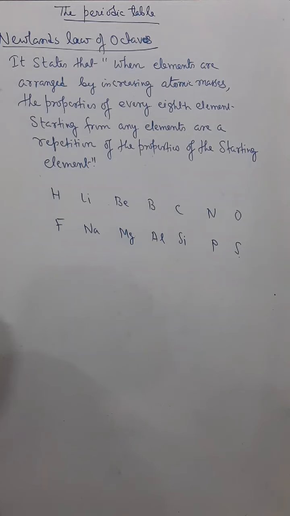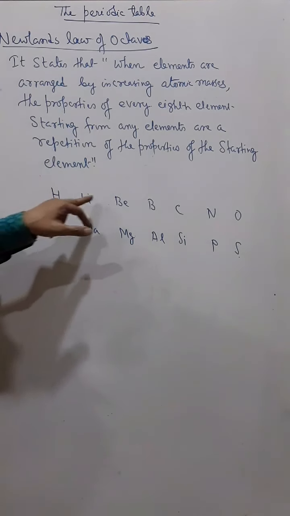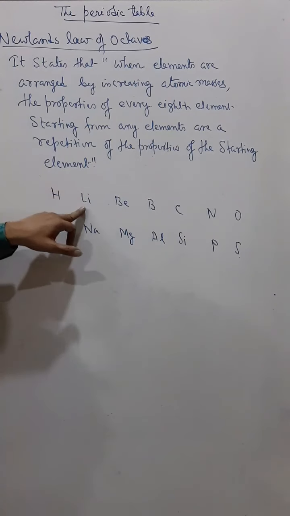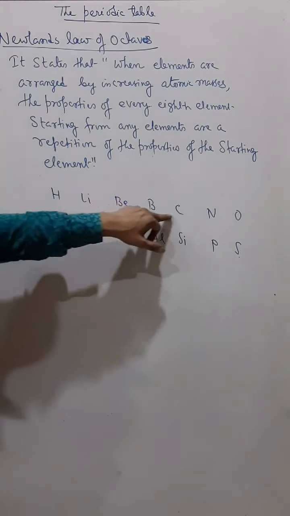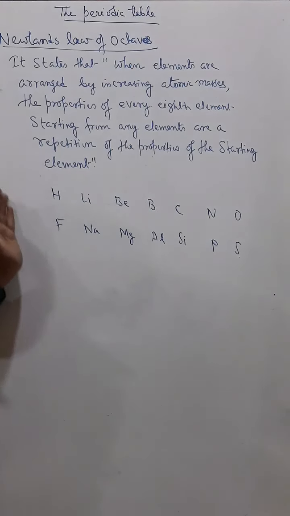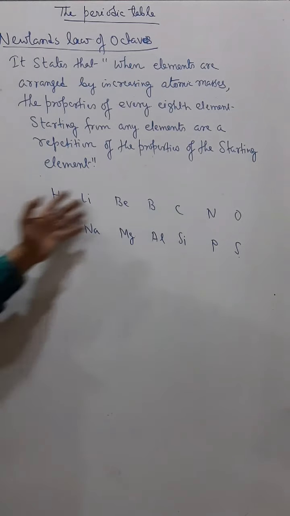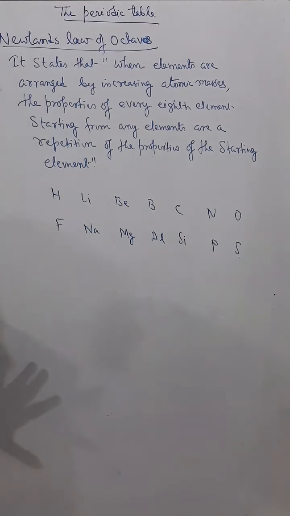That means he proposed that we should first arrange all the known elements according to increasing atomic weight. The lowest atomic weight is hydrogen, then lithium, then beryllium, then boron, carbon, nitrogen, oxygen. Whatever elements were known, he arranged everybody in ascending order, and then he stated that the property of every eighth element starting from anywhere is the repetition of the first element.